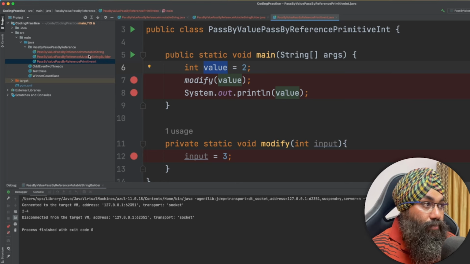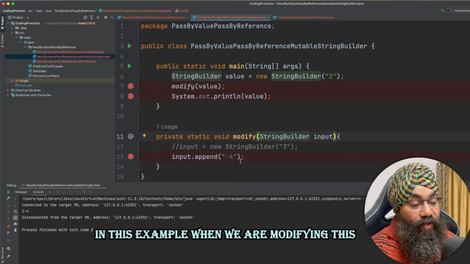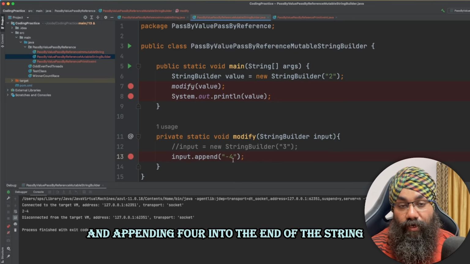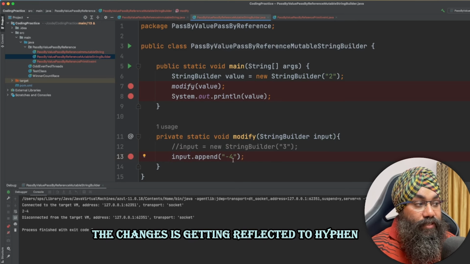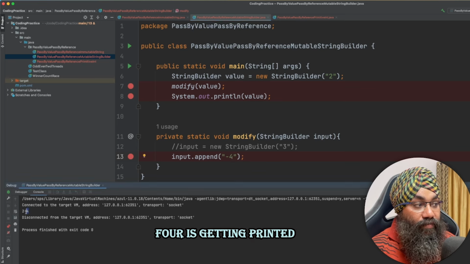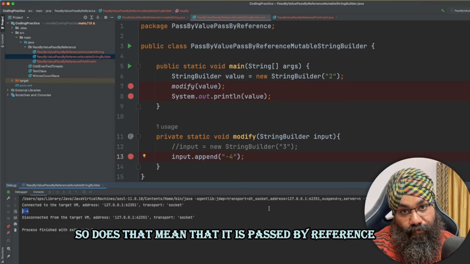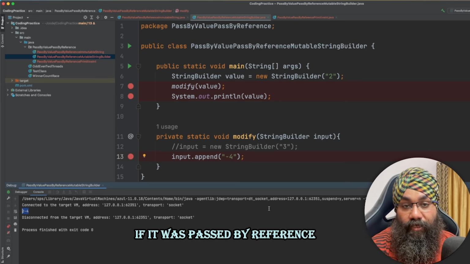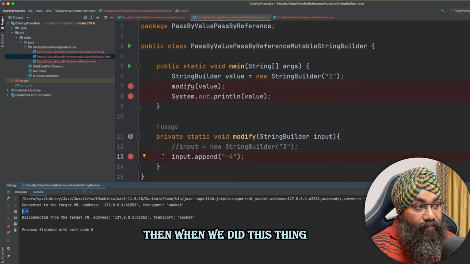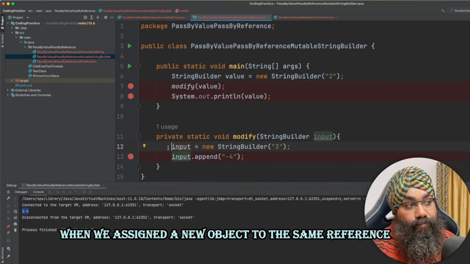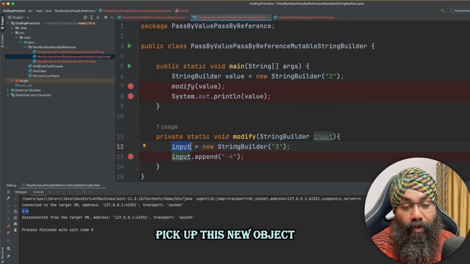But in this example, when we are modifying this and appending 4 into the end of the string, the change is getting reflected, 2-4 is getting printed. So does that mean that it is passed by reference? If it was passed by reference, then when we assigned a new object to the same reference, why did it not pick up this new object?